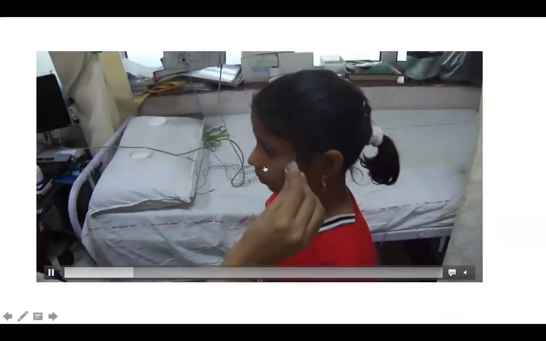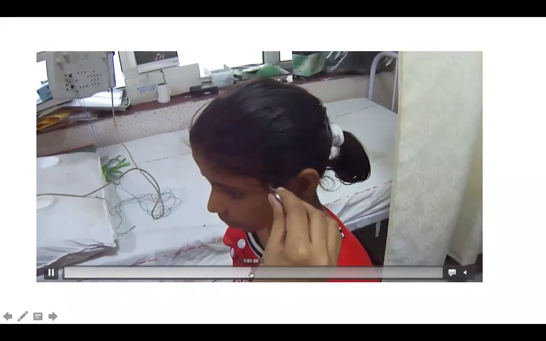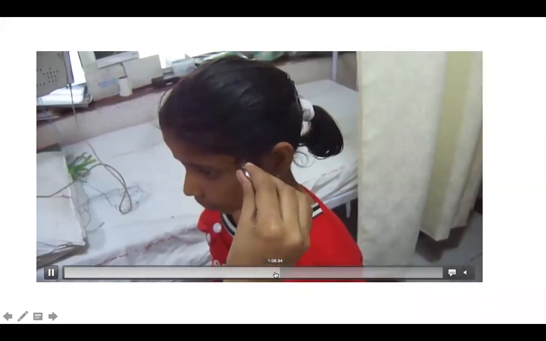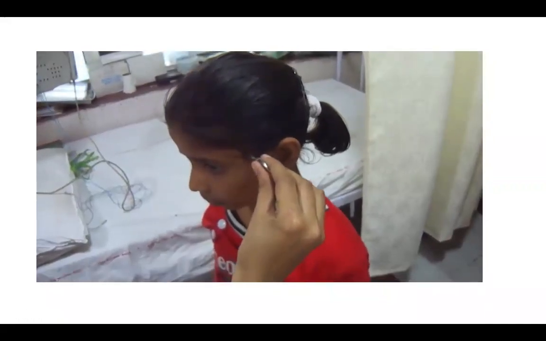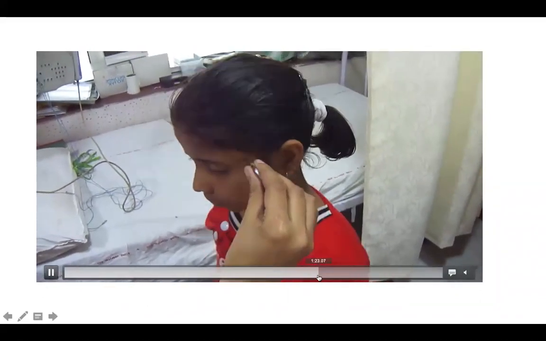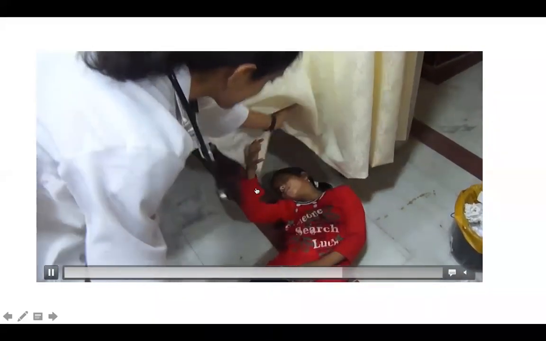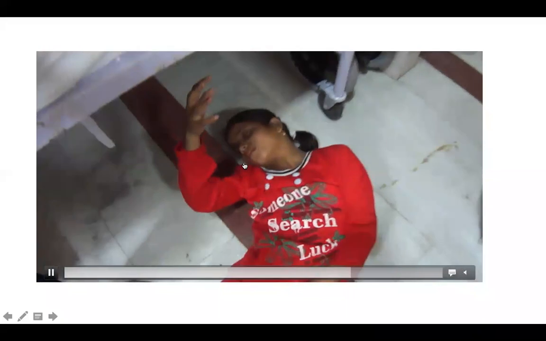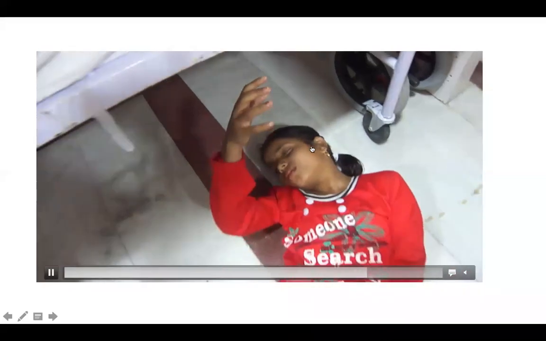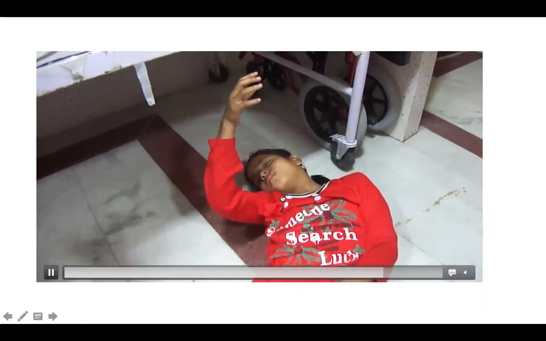Induction means suggestibility. I'm just telling the child that you will fall. So just by telling the child that you are going to fall, you're going to have loss of consciousness. This child again was on 3 or 4 antiepileptics for supposed generalized epilepsy, but her EEGs were normal, right? You can see after some specific time, she just falls off. Okay. And as you can see in the last video where I showed a psychogenic event, here also you can see an eye closure. See the way she keeps her hands in an unusual, bizarre posture. Okay. So this is a very interesting psychogenic non-epileptic attack, but predominantly there is a dialeptic or falls, psychogenic falls, okay, or hysterical falls. It's important to recognize this.